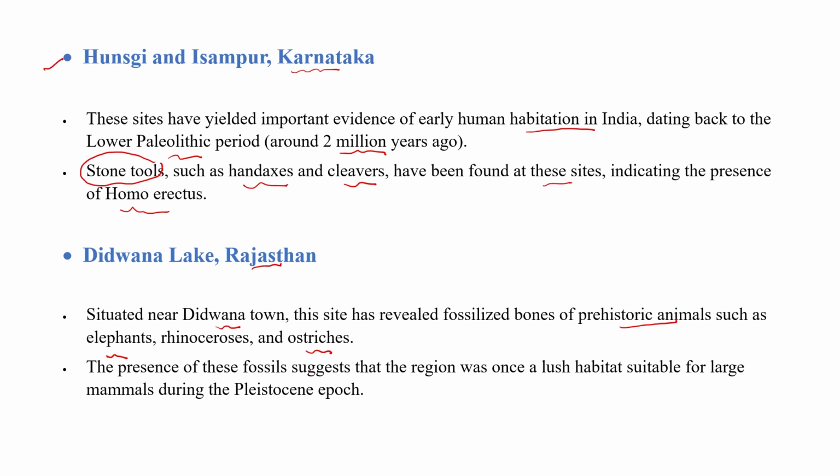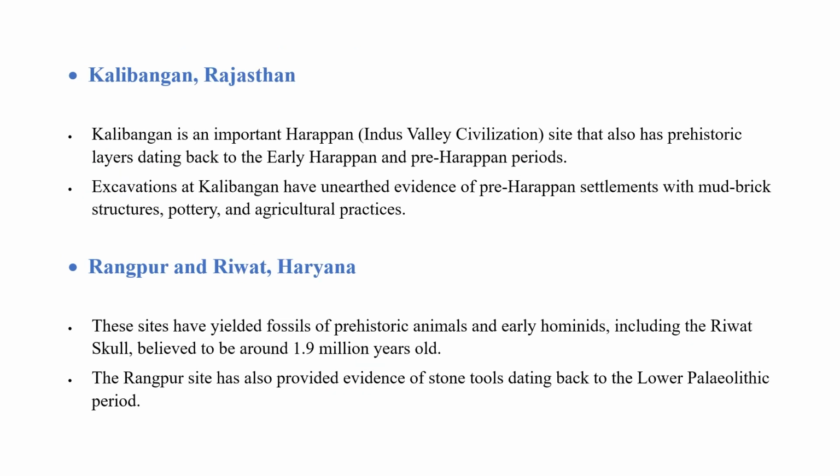The presence of these fossils suggests that the region was once a lush habitat suitable for large mammals during the Pleistocene epoch. So basically, large animals were discovered in Didwana, Rajasthan.